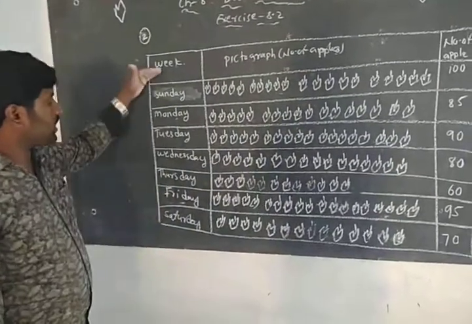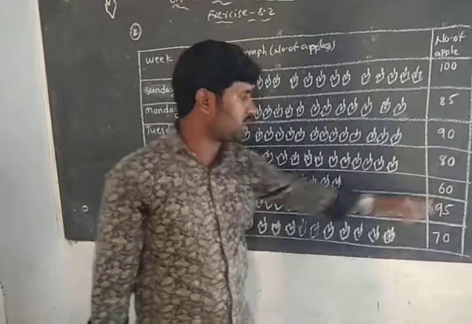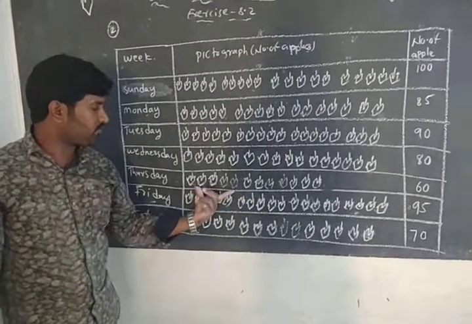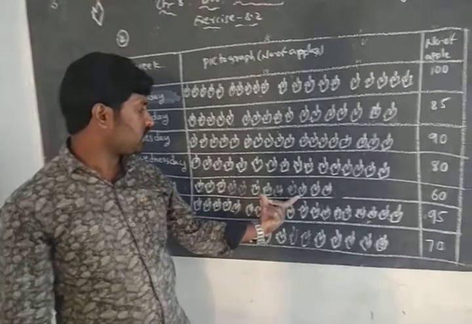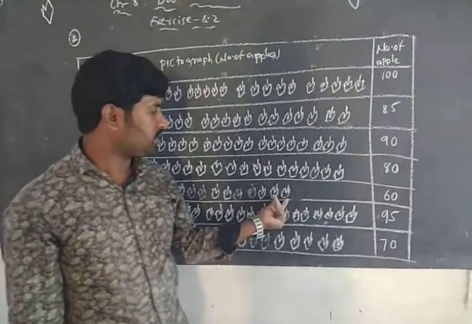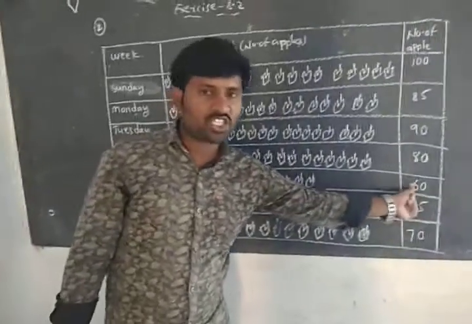Next, on Thursday, the number of apples sold is 60. We know one symbol represents 5 apples. Like that, 5 symbols represent 25 apples. 5 symbols represent 25 apples. 25, 25, 50. Again 2 symbols, 5 plus 5, 10. 50 plus 10 is 60.